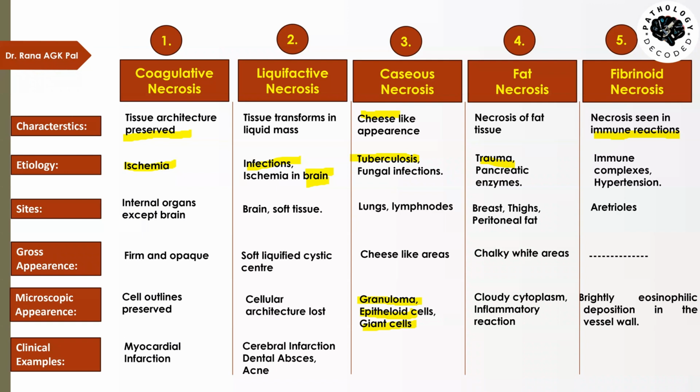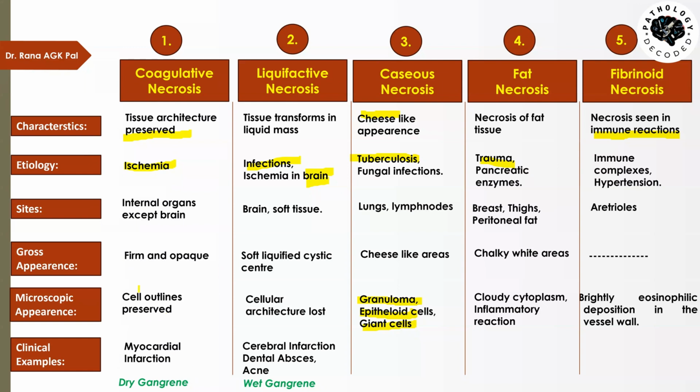Here, I would like to mention that we will be taking up gangrene later on. It is a separate form. Few people add gangrenous necrosis also to this list, as a sixth type of necrosis. But gangrene is basically either an extension of coagulative necrosis or liquefactive necrosis. If it is a massive coagulative necrosis of a large area, then we call it dry gangrene.